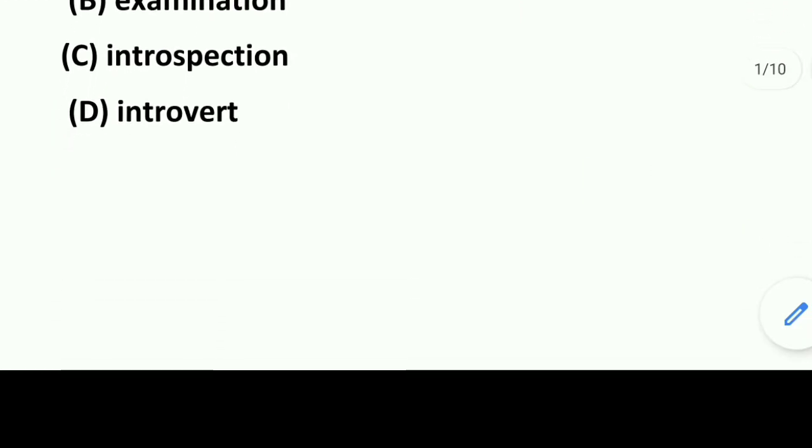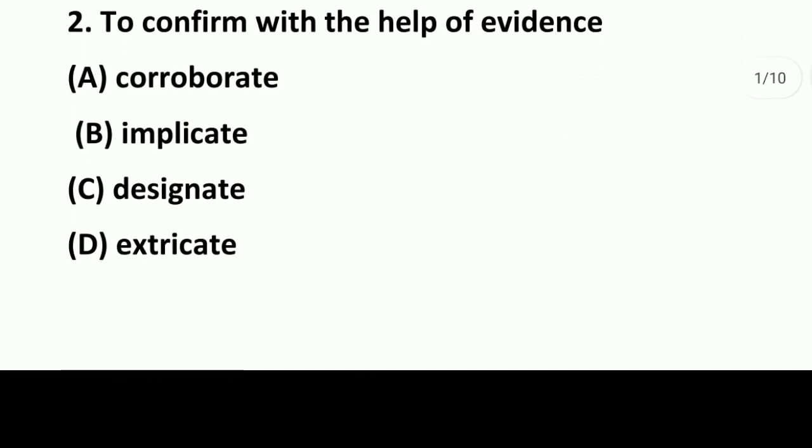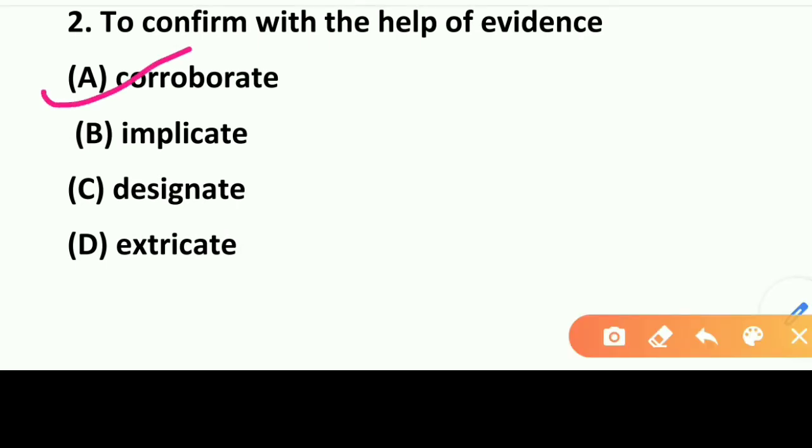So let's move to the question number 2. To confirm with the help of evidence. So here what will be the answer? Option A, corroborate. Option B, implicate. Option C, designate. And option D, that is extricate. So एठी आंसर कौन हेबो? So एठी आंसर हेबो option A. Okay, that is corroborate will be the right answer.